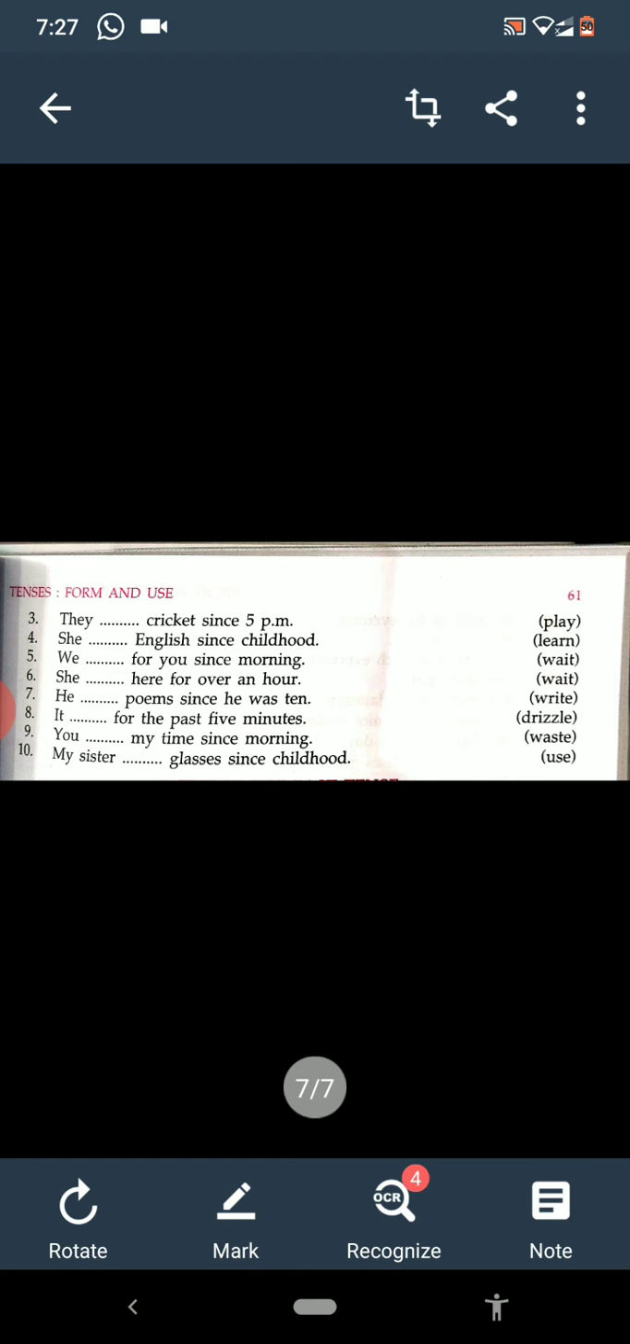And the last one we have done is present perfect continuous. So what we have done here: has or have plus been plus present participle, means ing form of the verb, and we also use here since and for. We use since for the point of time and for for the period of time.